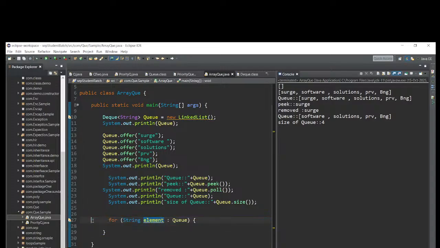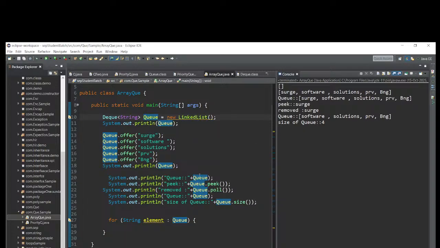In this enhanced for loop, we have to iterate all elements. How many elements? What is the size? 4. 4 is our size. So string is one data type, element is the temporary variable, and q is what? The reference variable.